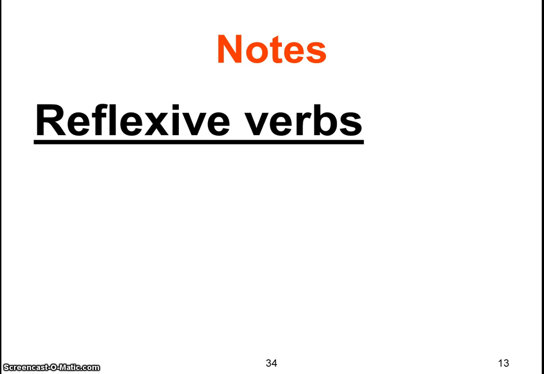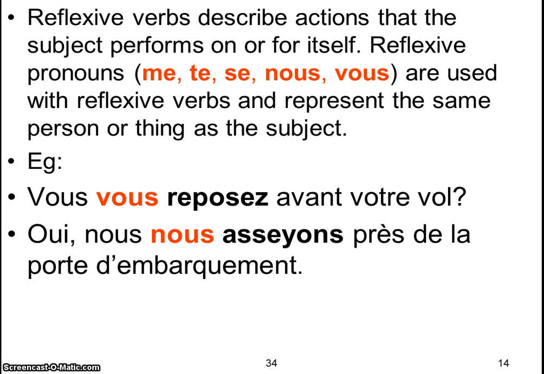Reflexive verbs. It's important that you understand that reflexive verbs describe an action that the subject performs on itself, right? So, for example, when you say I shower, I'm washing myself. When you're showering, you wash your body. So it's an action that you're exercising on yourself. But if I'm washing a car, it's completely different. It's not a reflexive verb, right?